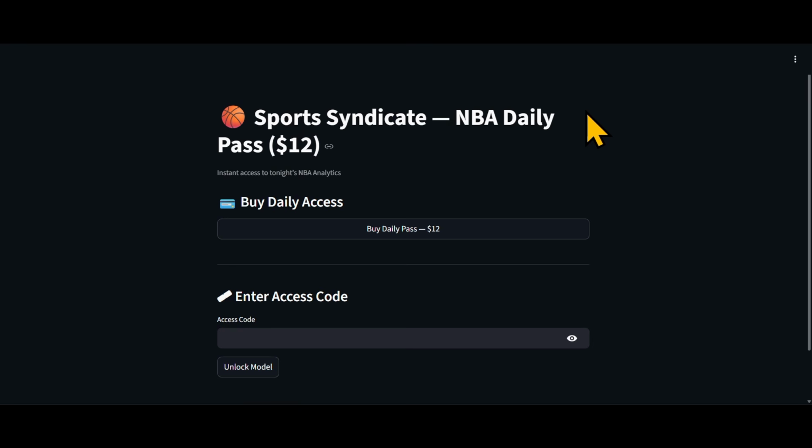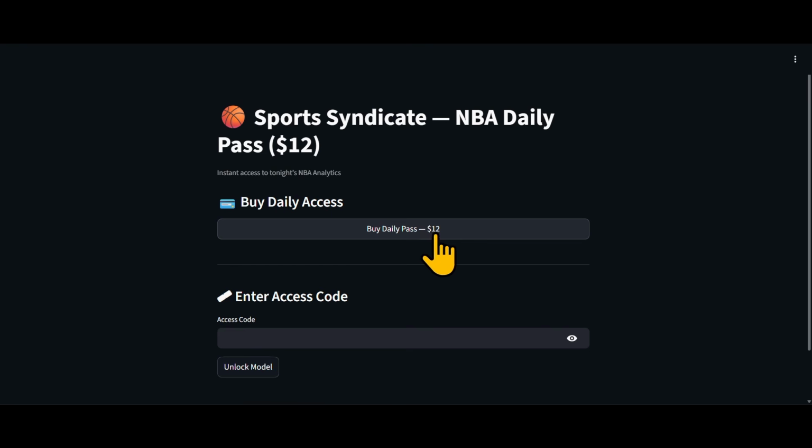What else? If you refer a friend and you join the Discord and you advise me that this person was referred by you, then in turn you will also receive another free daily access pass, along with the person who just joined the server that you referred. That's the referral program. That's how you access the model.